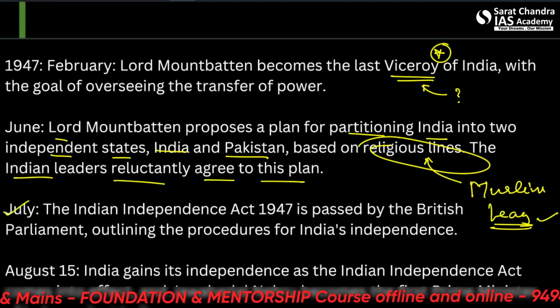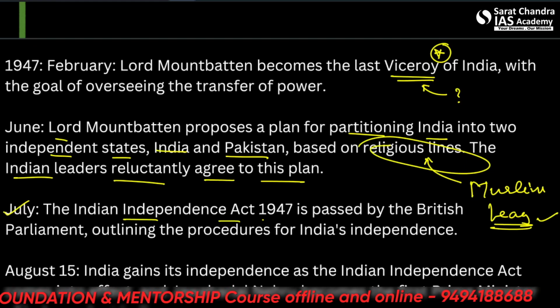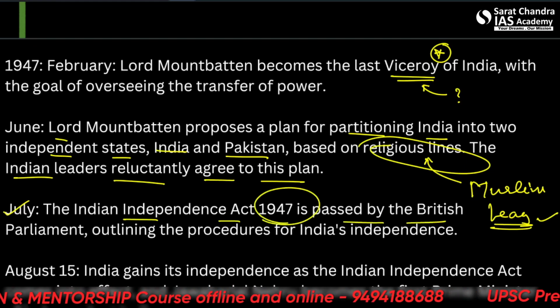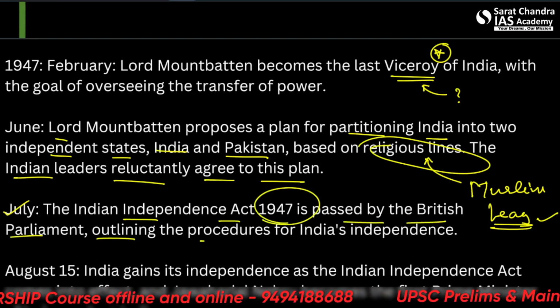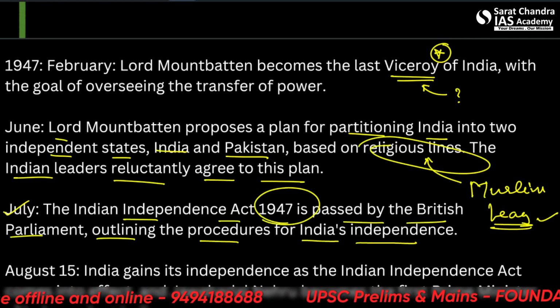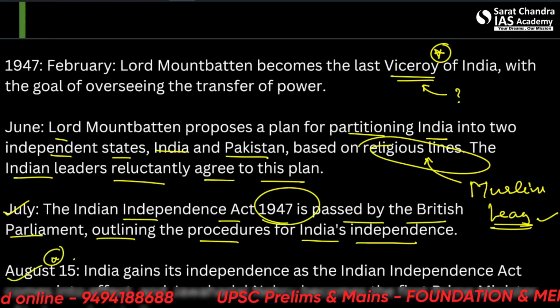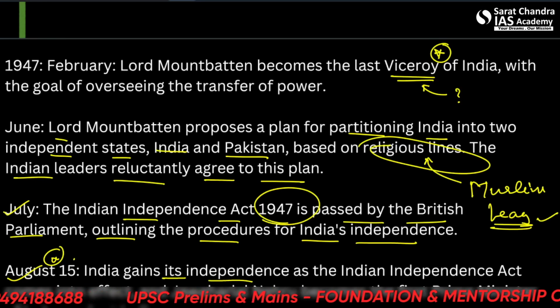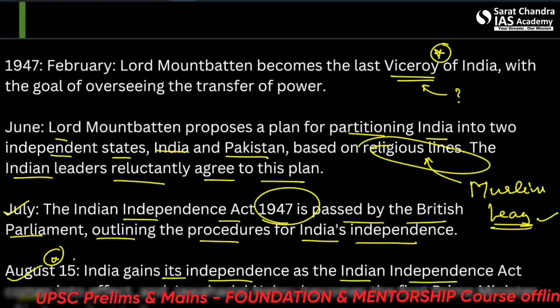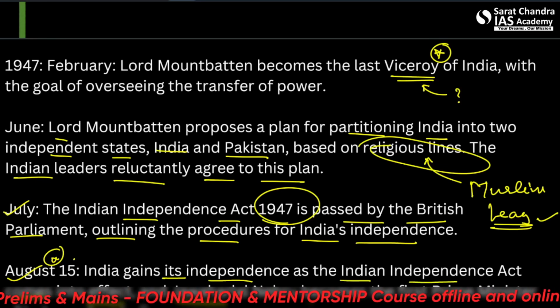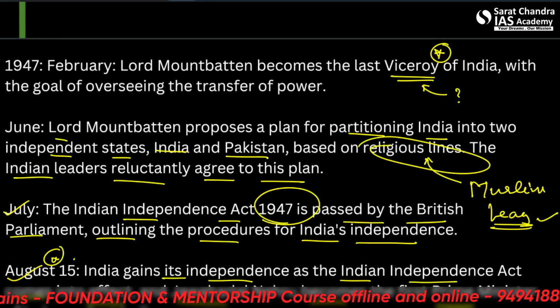In July the same year, the Indian Independence Act 1947 was passed by the British Parliament, outlining the procedure for India's independence. On August 15th, India gains its independence as the Indian Independence Act comes into effect. Jawaharlal Nehru becomes the first Prime Minister of independent India.